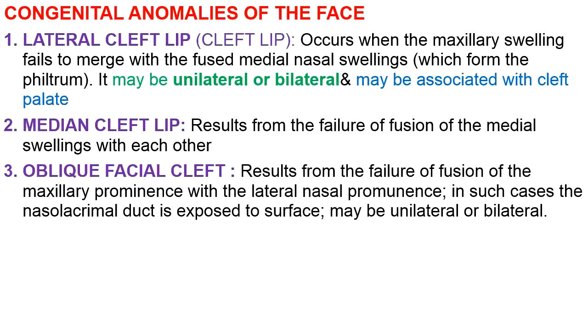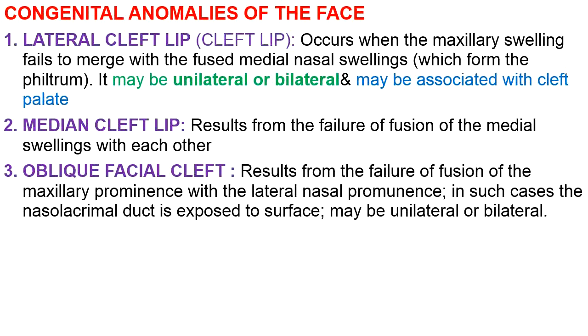So the congenital anomalies of the face, I already told you. Lateral cleft lip, to be precise, is lateral upper cleft lip, or just called cleft lip, but actually it is cleft upper lip.